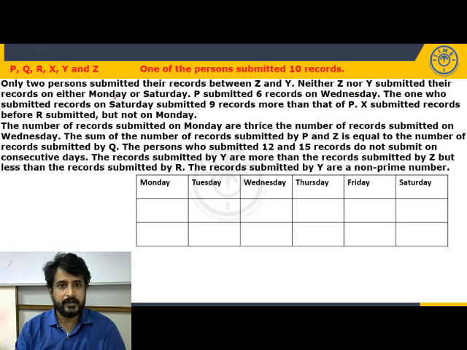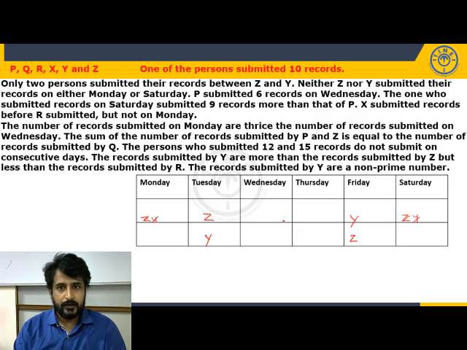Y does not submit on Monday and Saturday. Only two persons submitted between Z and Y. So here it cannot be Z and Y at the ends. But between Z and Y, two persons. So how many possibilities do we have? Two possibilities. Z, Y, and Y, Z. Two possibilities. So let's take both the possibilities.